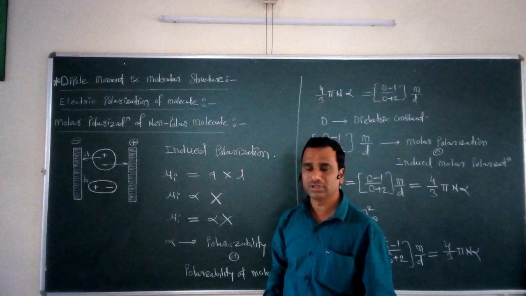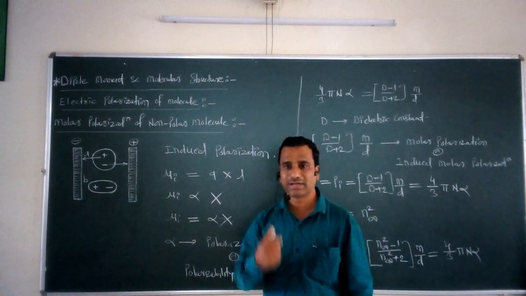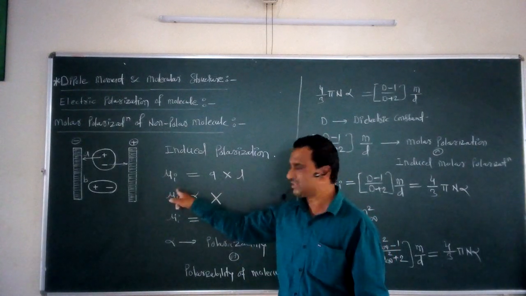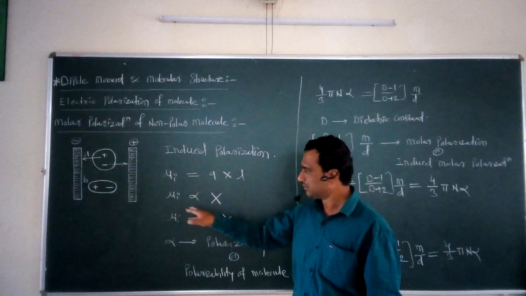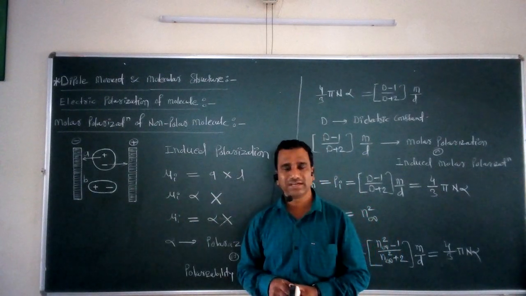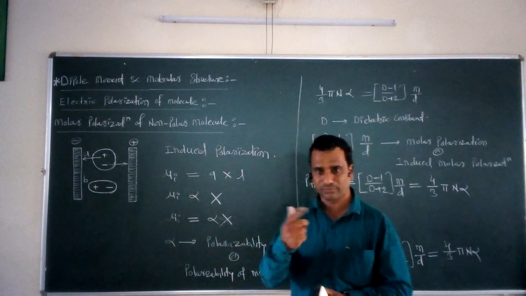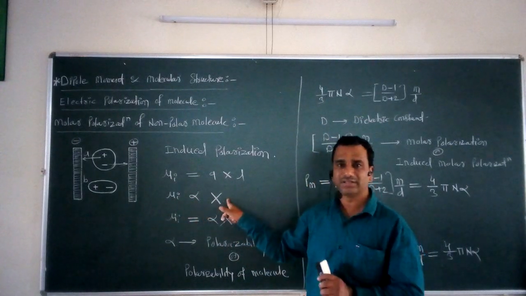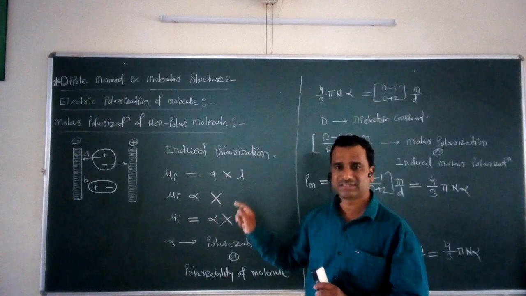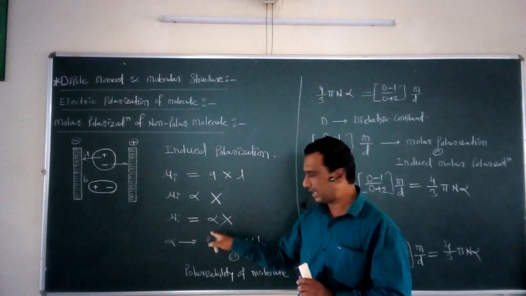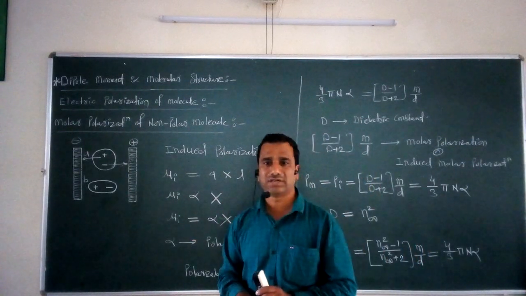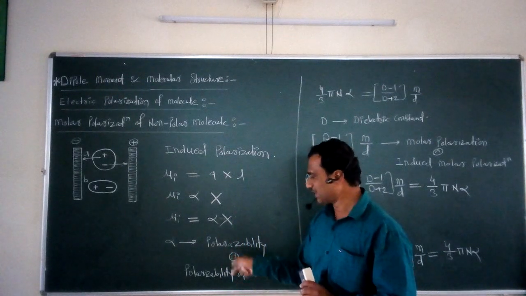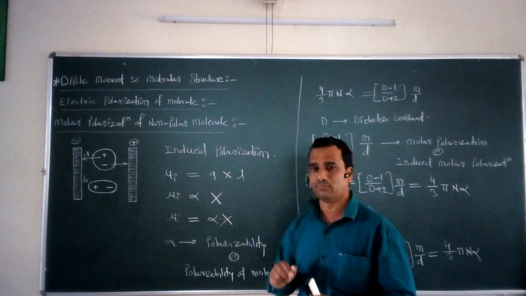For this molecule, a dipole moment is generated, and that dipole moment is called mu I. So mu I is equal to Q into L. Now this dipole moment is related to the strength of the electric field. So mu I is directly proportional to the strength of the electric field, that is, directly proportional to X. This mu I is equal to alpha into X, where alpha is a constant, called the polarizability of the molecule.